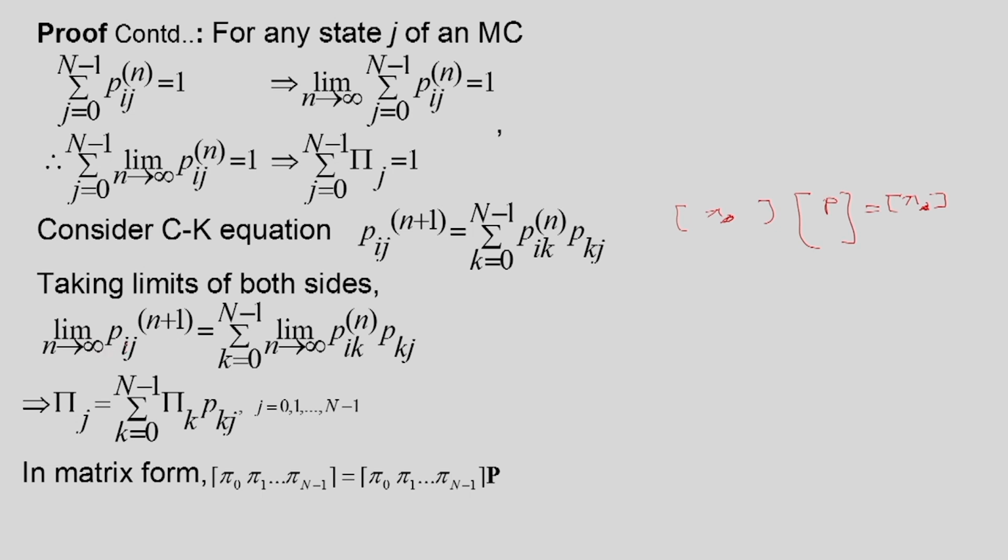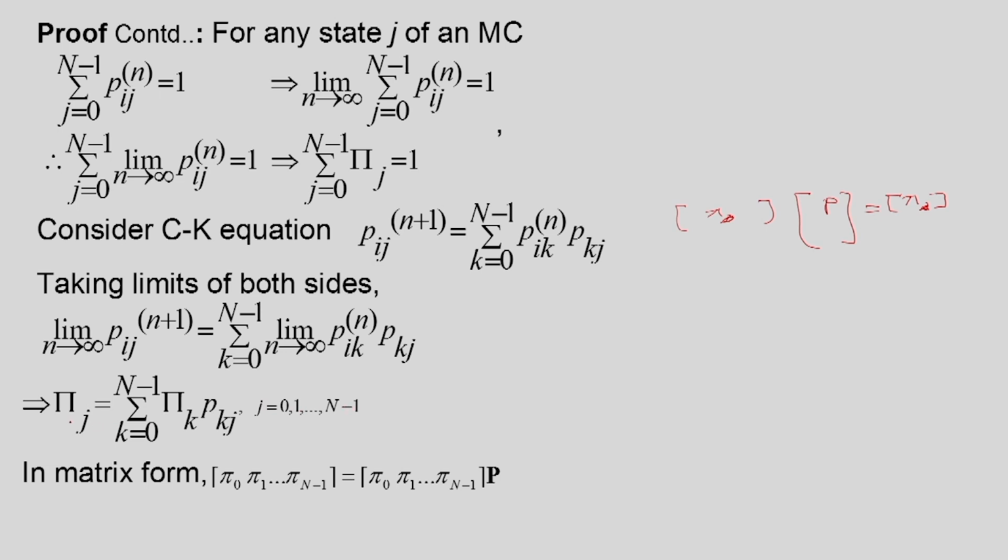So, the limit of Pij(n plus 1) as n goes to infinity must be equal to, taking the limit inside the summation, the limit of Pik(n) into Pkj. Now, I know this limit is equal to pi k because it is a recurrent state. So, this limit is pi k into Pkj, and this will be valid for j equal to 0, 1 up to n minus 1.